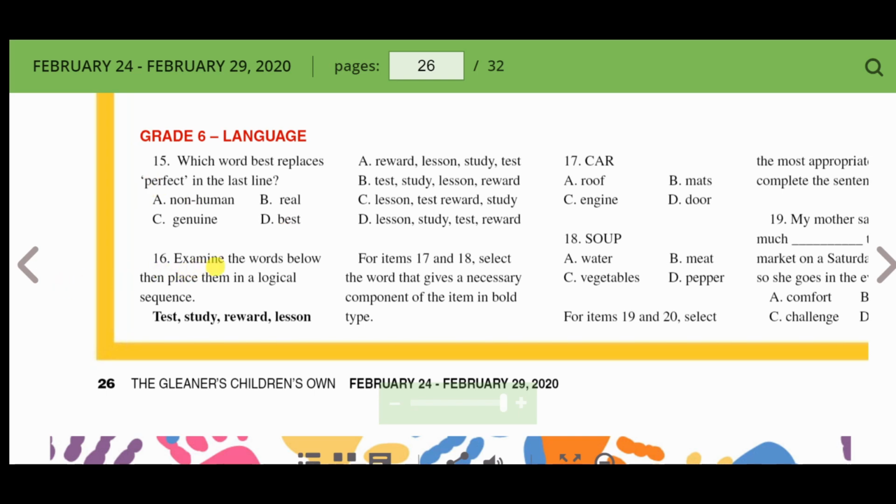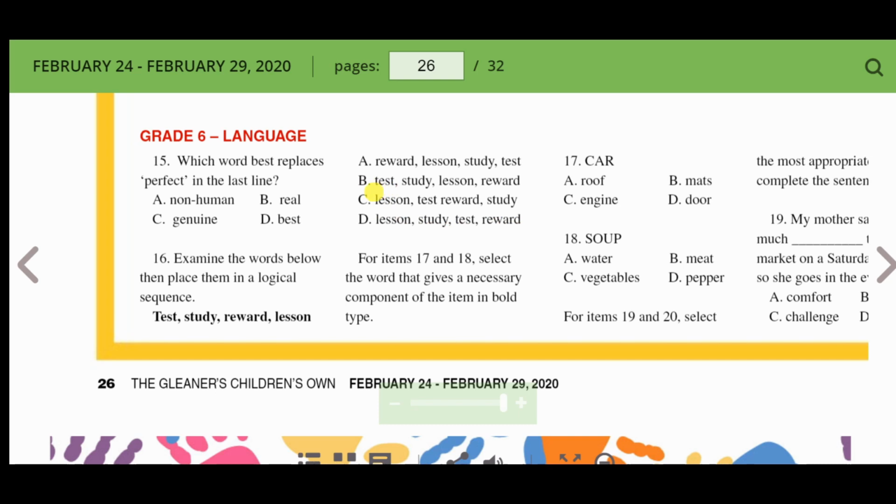Number 16, examine the words below and then place them in a logical sequence. Test, study, reward, lesson. So the reward would come last. So let's look for options with reward last. So we have lesson, study, test, reward. That looks good.